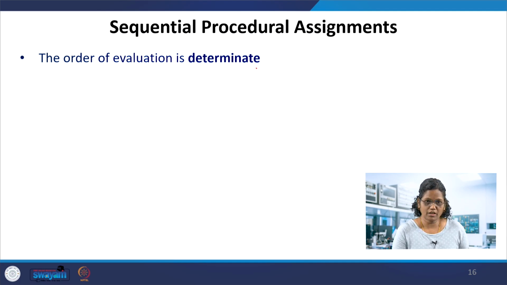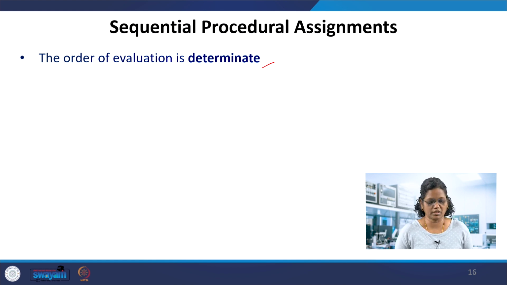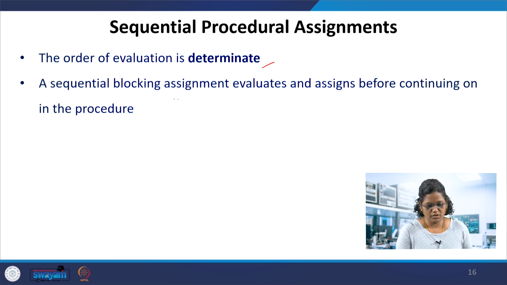So the order of evaluation is deterministic, there is no confusion in the order in which it is executed. The sequential blocking assignments evaluate and assign before continuing in the procedure. So with multiple procedural assignments, evaluate, assign, evaluate, assign, every statement is done sequentially.